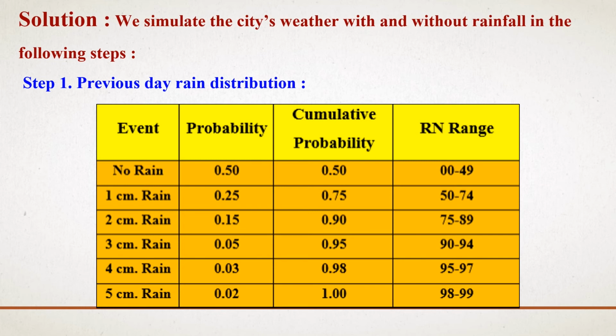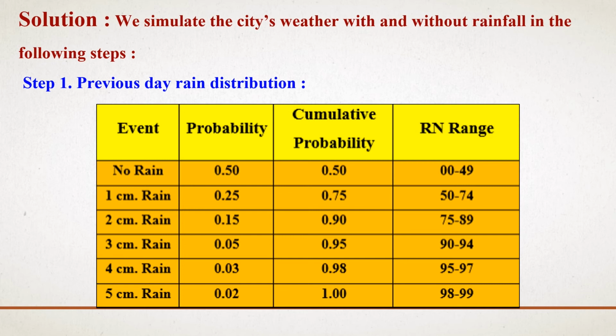In the next event, 1 centimeter rain, we have the probability 0.25. The cumulative probability is the previous cumulative probability, 0.50, plus the current probability 0.25. Adding these two, we get the cumulative probability of the 1 centimeter rain event, 0.75. In that way, we identify the remaining cumulative probabilities of every event.